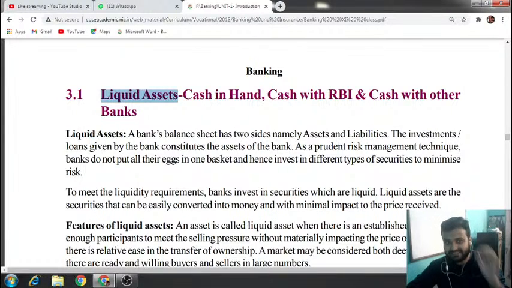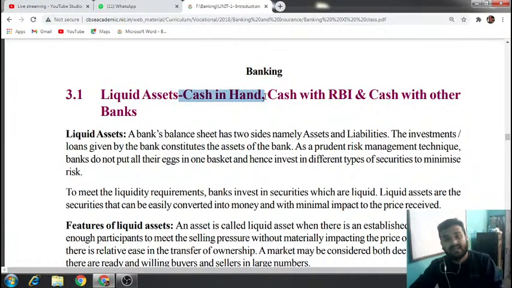If for example you're having 10 rupees with you at your home, that will be your liquid asset. If you're having 100 rupees in your bank, that is your liquid asset. Understood? Here we are talking about banks. So for a bank, what are liquid assets? Number one, cash in hand, which means the cash which they are having in the bank. Number two, cash with RBI.